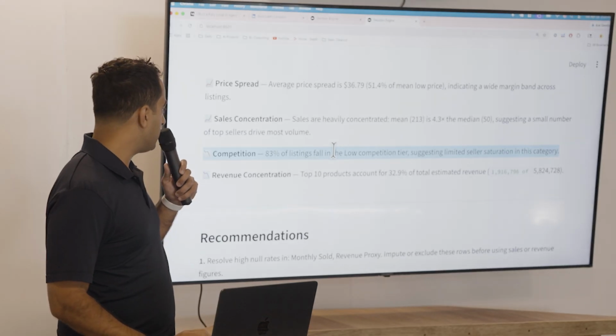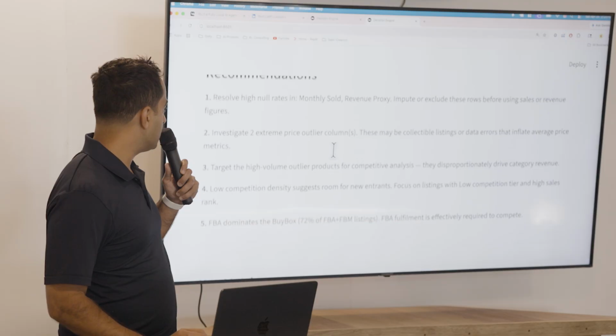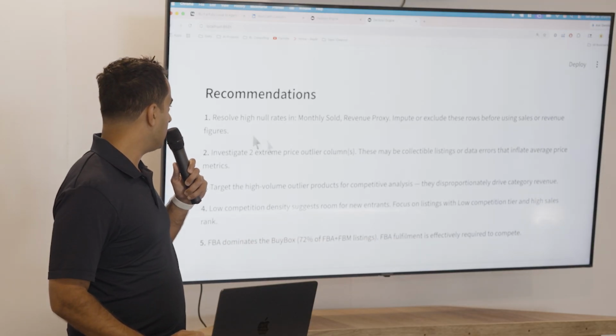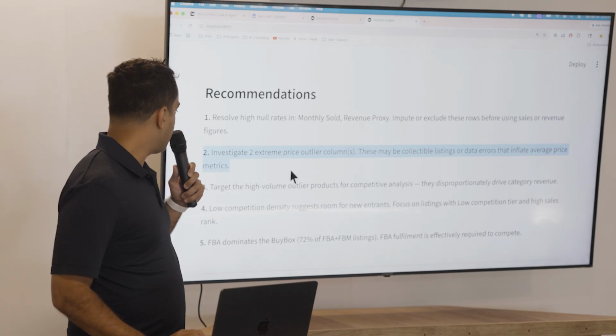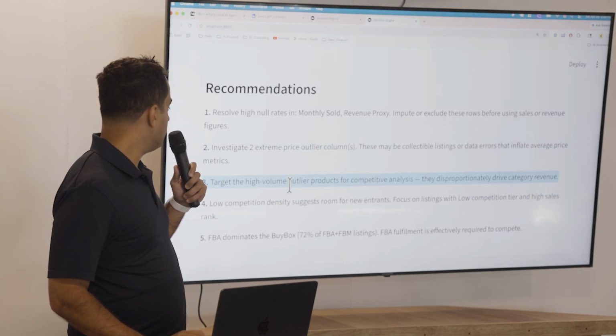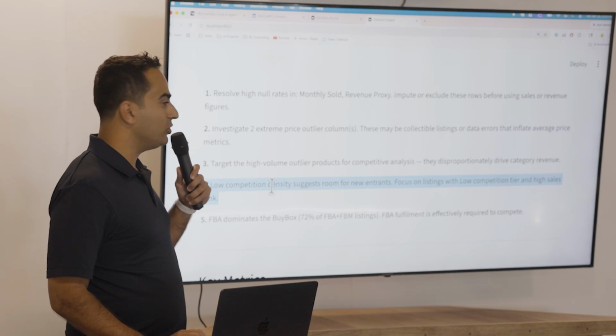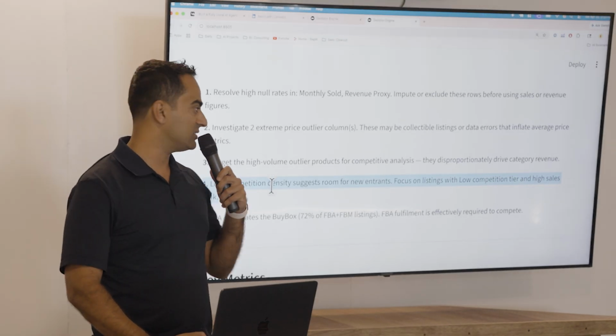It's generated this competition tier metric, and it's recommending to me as the CEO that I need to investigate some of the outliers, target high volume products for competitive analysis, and that low competition density suggests room for new entrants. That's a pretty targeted insight.